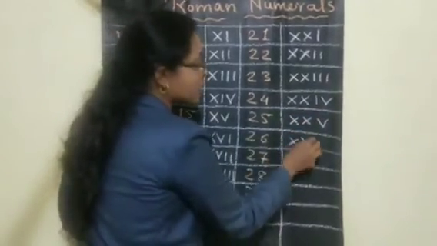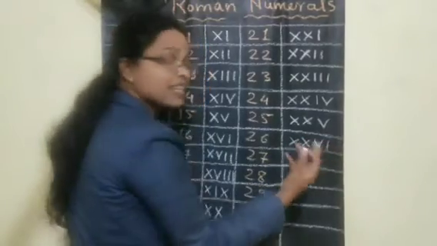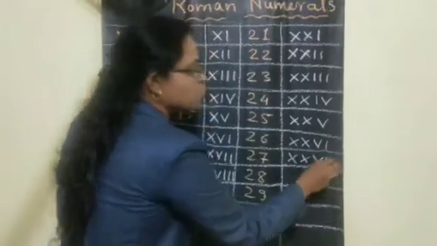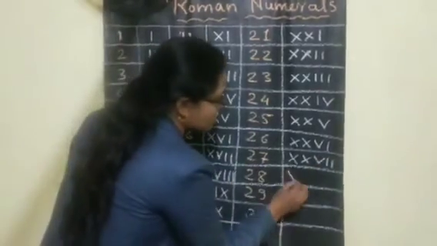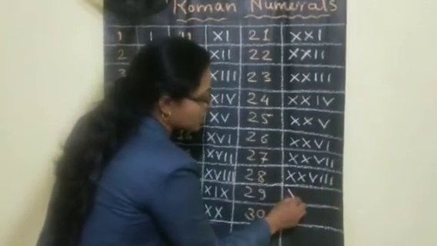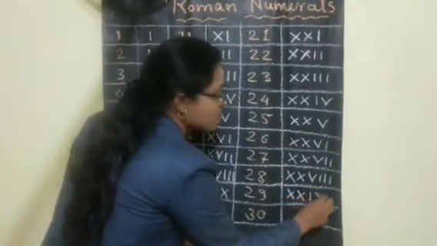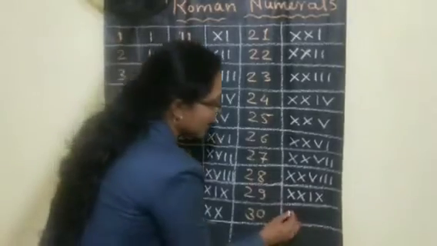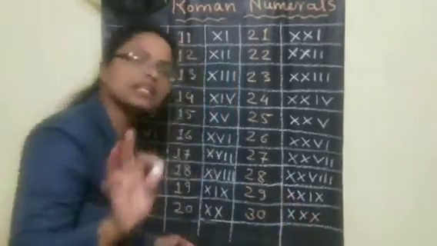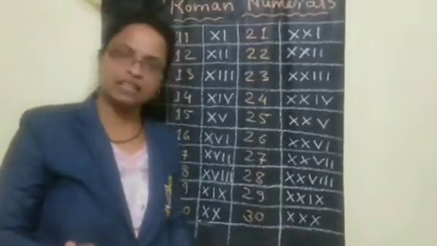Then 20 and the 6 symbol, 26. Then 20 and the 7 symbol, 27. Similar way, 20 and the 8 symbol, 28. 20 and the 9 symbol, that is 29. And 30 means we can write the X symbol 3 times, that is 30.